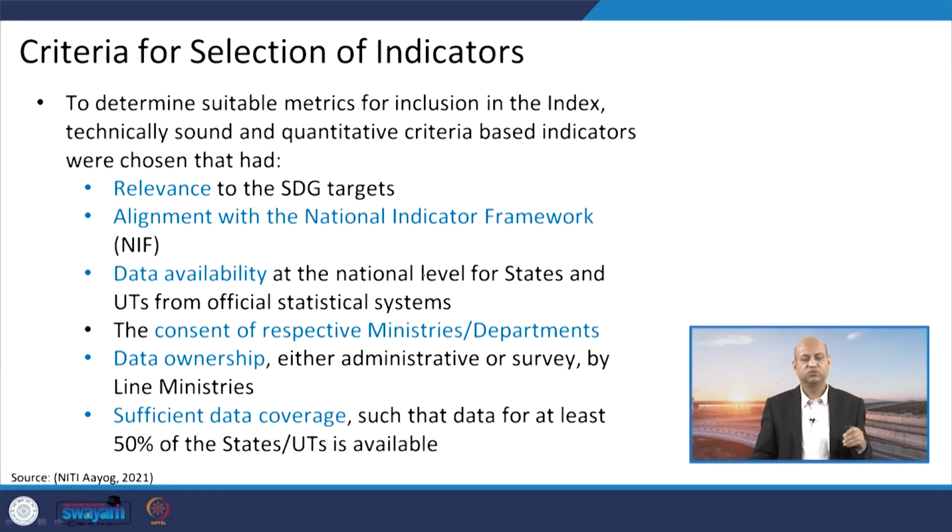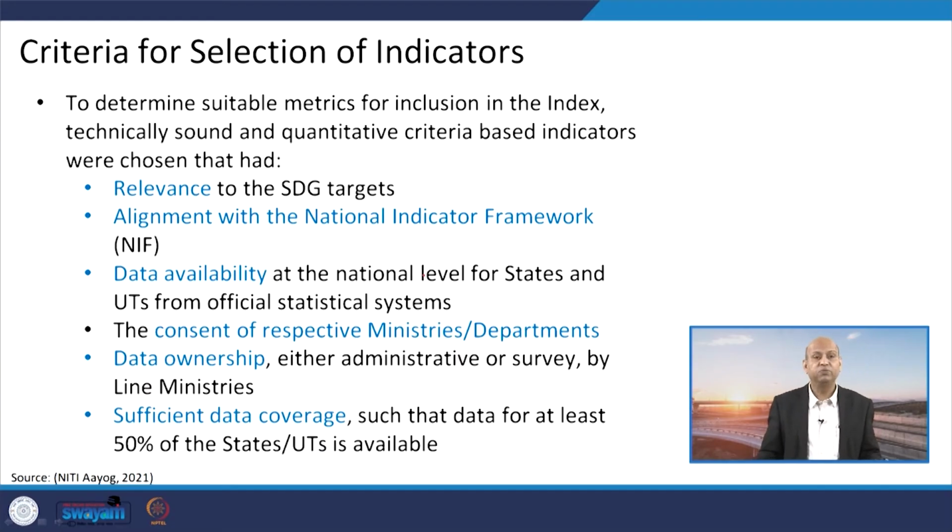It is not that you are proposing some very unique indicator which needs a lot of resources, time and expertise, and then progress may not be there. The exercise has already been conducted and the National Indicator Framework is available. So if you go in alignment with that, it is easy to select the criteria.